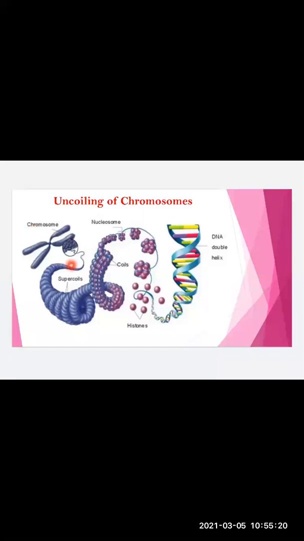So chromosome and DNA go hand in hand. Chromosome acts as a structure that holds DNA. And DNA, on the other hand, acts as a complete set of instructions that tells our body how to develop.